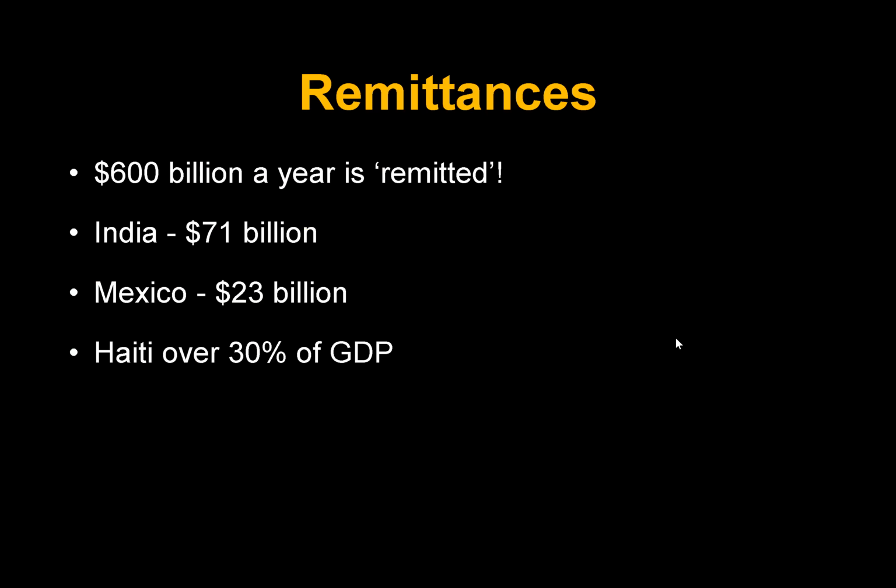And a final thing for this small bit is remittances. People that go abroad and work send money back home. You can see over 600 billion, probably higher now, is sent back to their home communities and families. India is the biggest one with 71 billion. Mexico is really high with 23 billion. And in places like Haiti, over 30% of the entire economy comes from money sent back by migrants that went abroad. We'll talk much more about that in detail in different regions as we discuss.